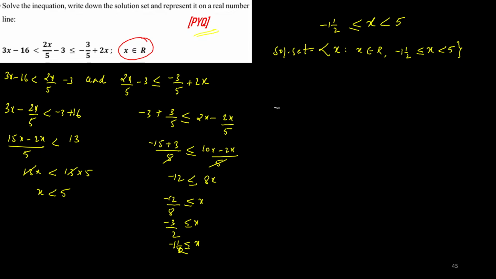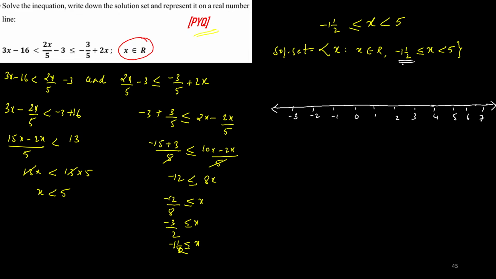Let us draw the number line. Okay, this is the number line. Now here if you see the lower limit, it is minus, so I can write it from minus 3, minus 2, then minus 1, then 0, then 1, 2, 3, 4, 5, 6 and 7. As I told you yesterday also, at least 2 numbers should be written extra on either side of the solution set.